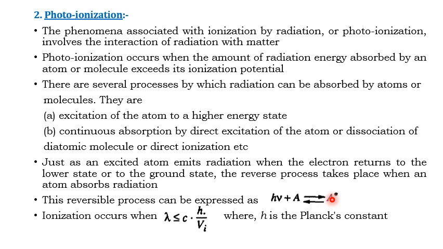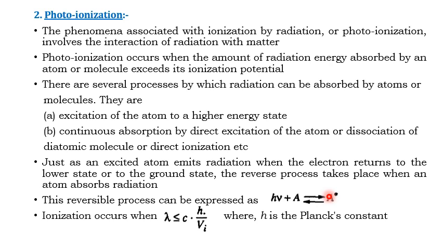So this is vice versa. Initially the atom is in its normal position. Once it absorbs the radiation, the electron of the atom shifts from the lower energy state into a higher energy state, so the atom is excited.